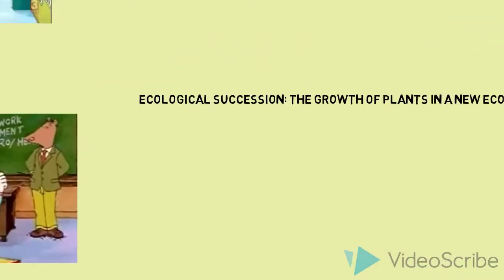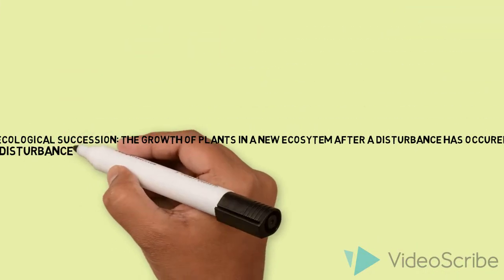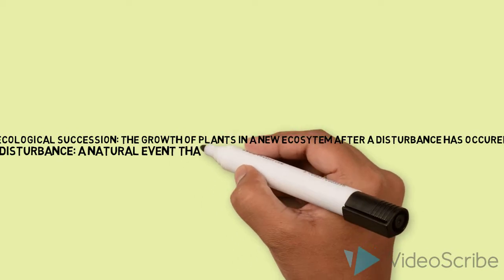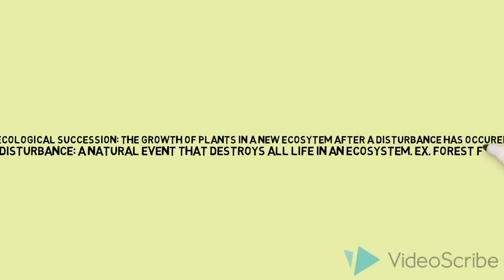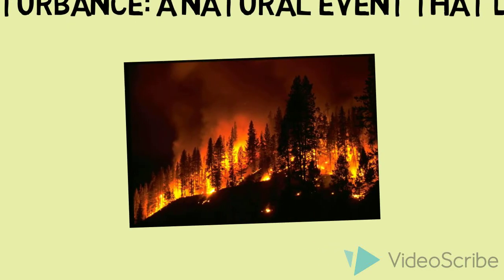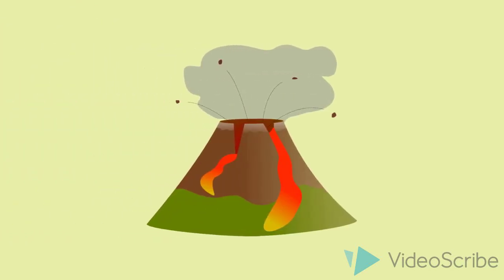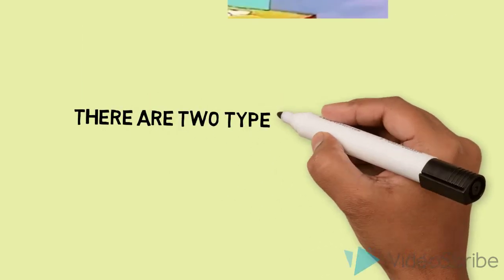Mr. Ratburn, what's a disturbance? Good question, Buster. A disturbance is a natural event that destroys all life in an ecosystem. For example, a forest fire that burns down everything, or a lava.